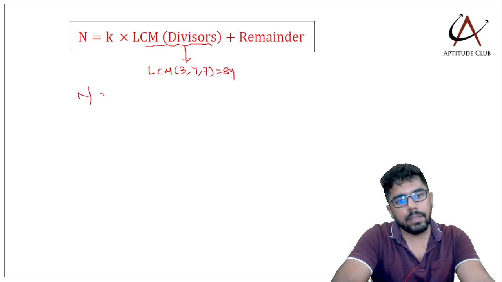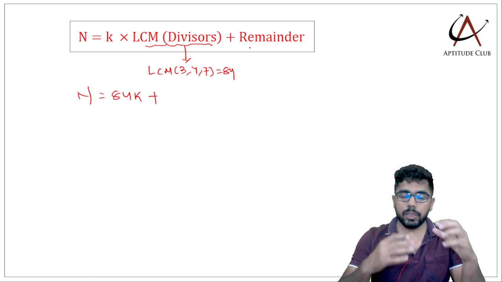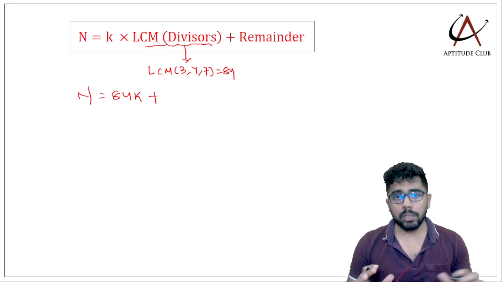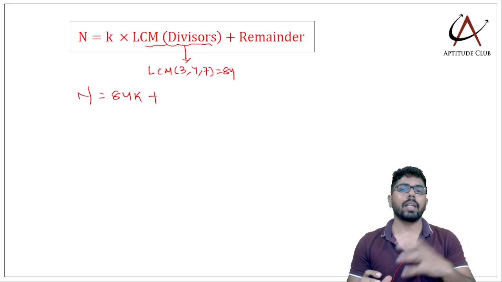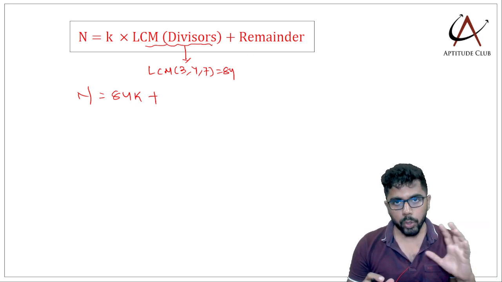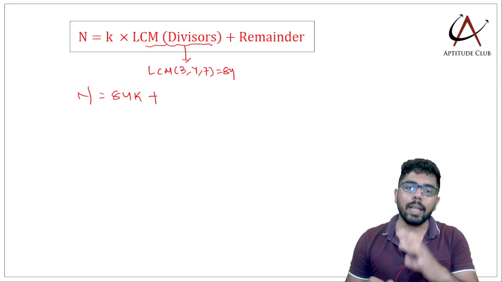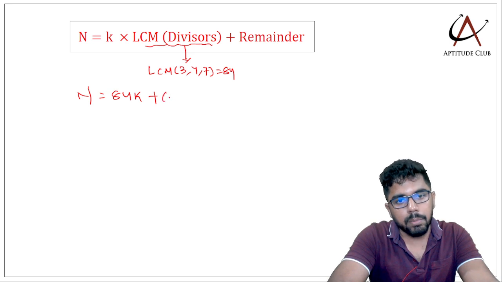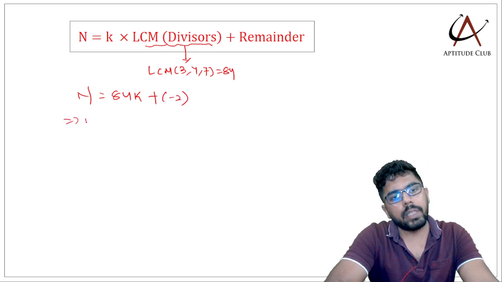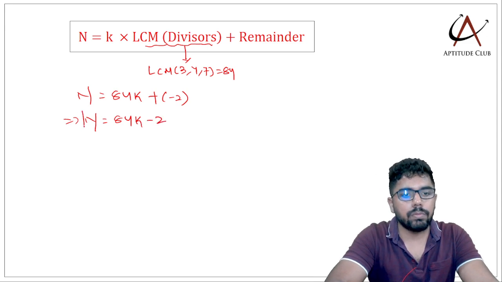So I can write N as 84K plus the remainder. Same remainder, so I can use this model; it doesn't matter whether it is same positive remainder or same negative remainder. Model 1 was same positive remainder, model 2 is same negative remainder. So the negative remainder is minus 2. So basically n is of the form 84k minus 2.